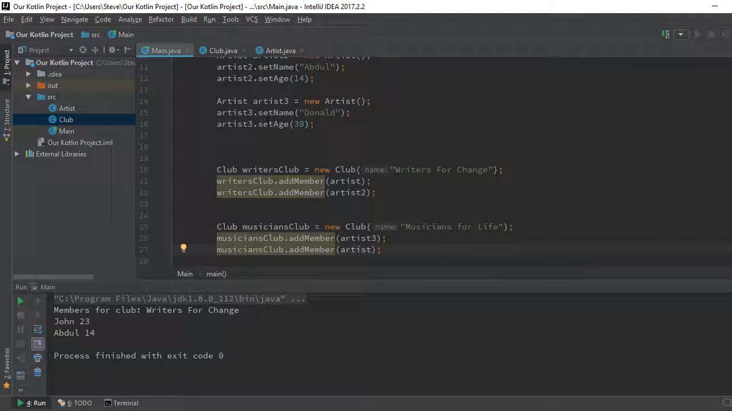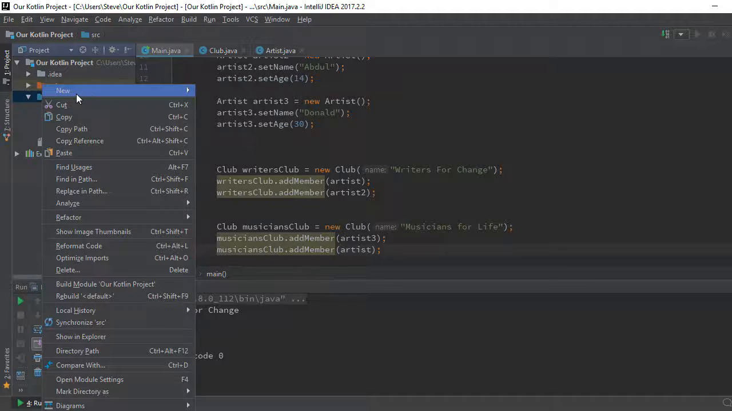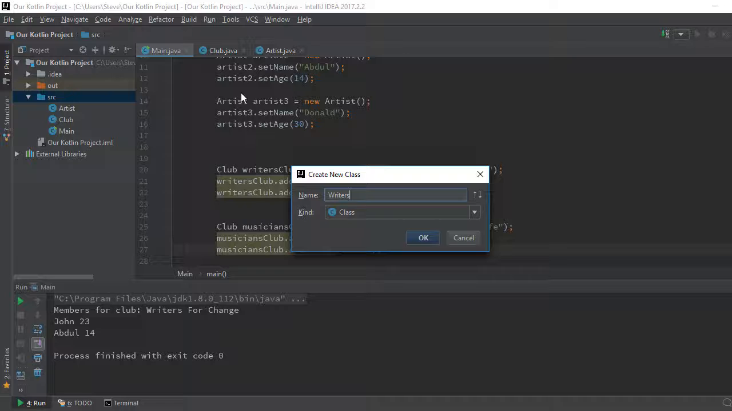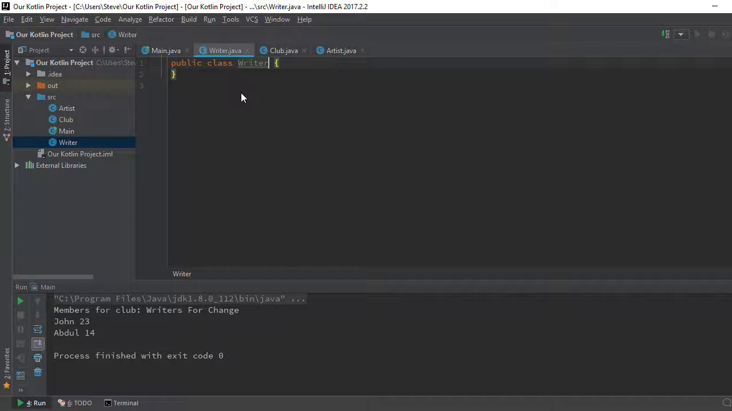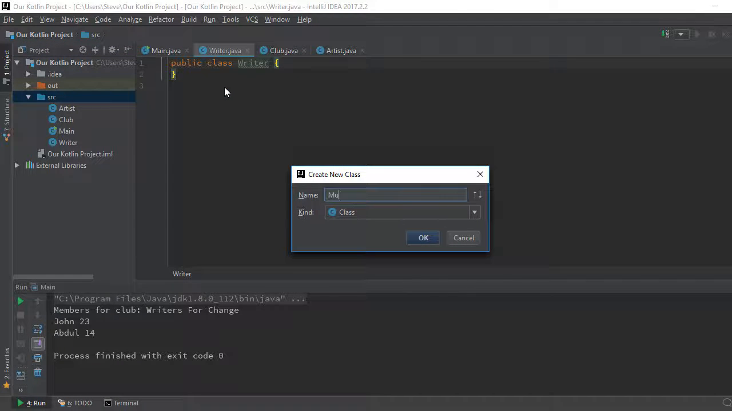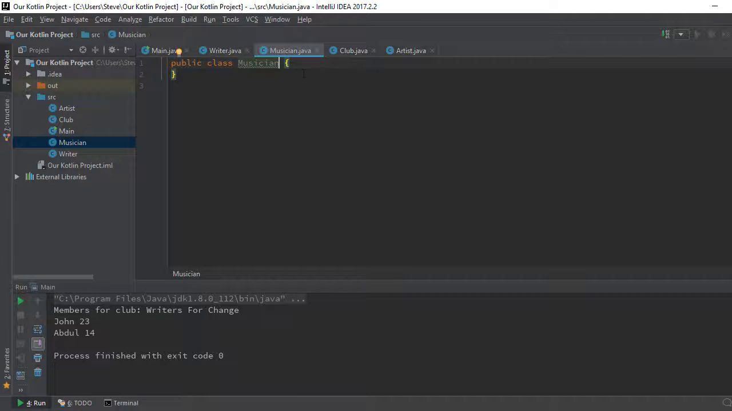Instead, we are going to create a separate class for writers, and a separate class for musicians. So I'm going to do it right away. I'm going to create a class for Writer, sorry, and I'm going to create a class for Musician. Good. So I have two classes now. We know that a writer is also an artist, so he's going to extend what? Artist. Good.